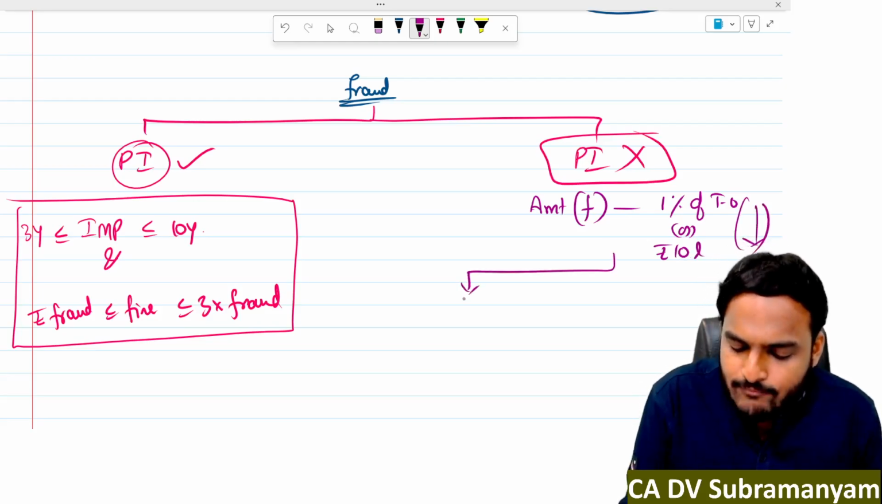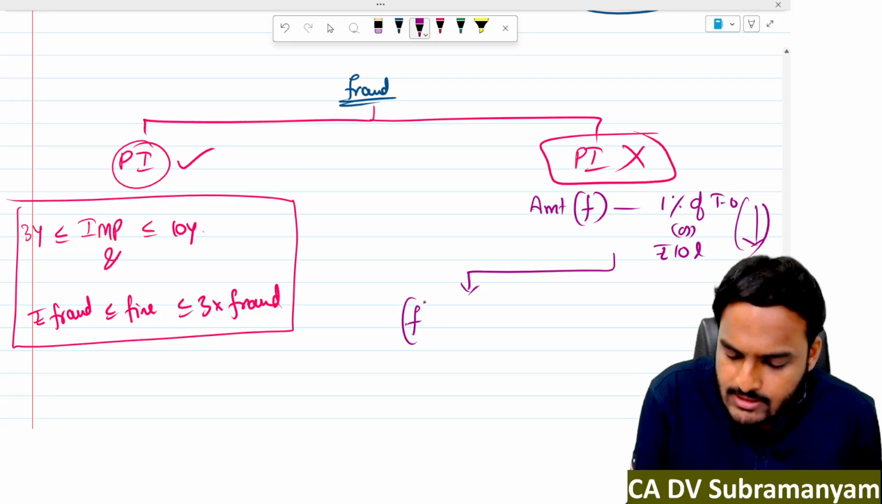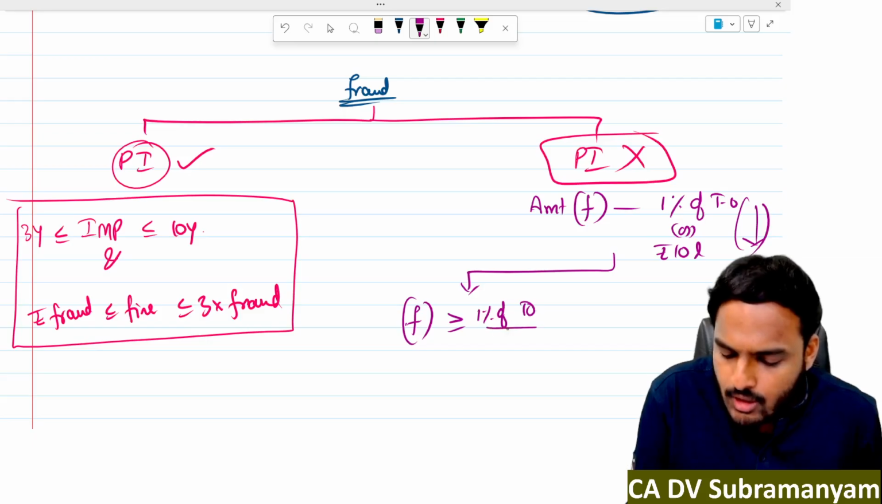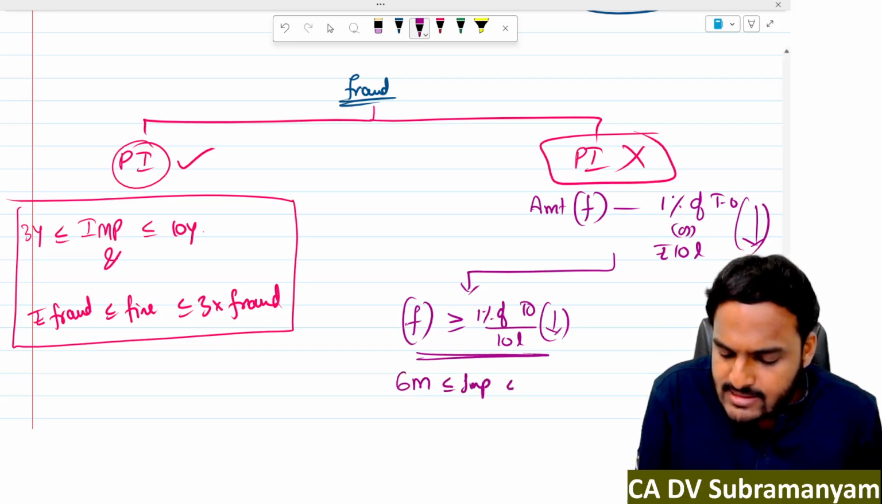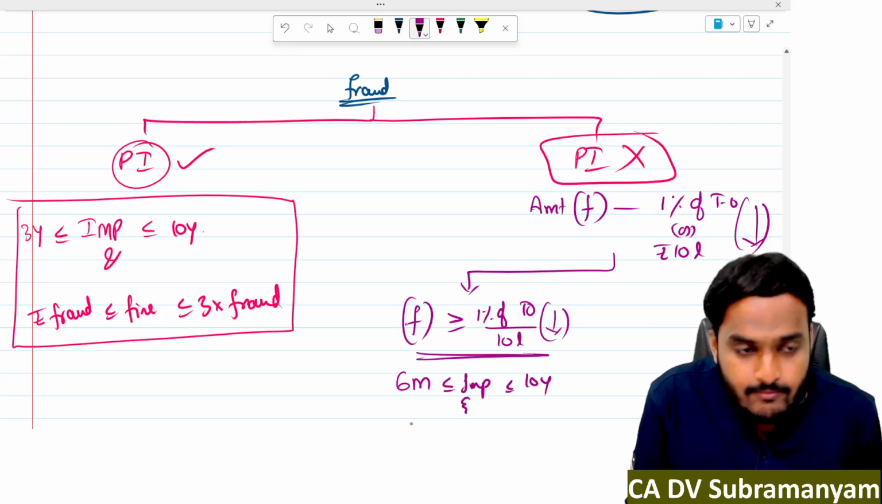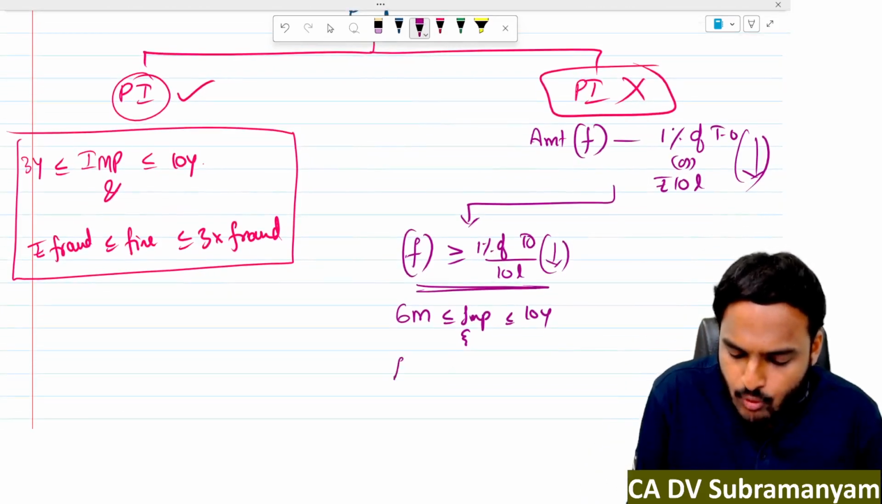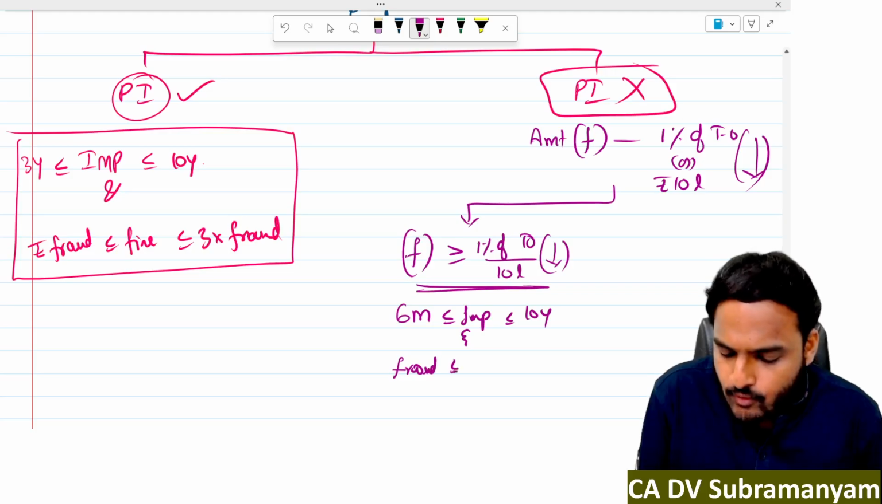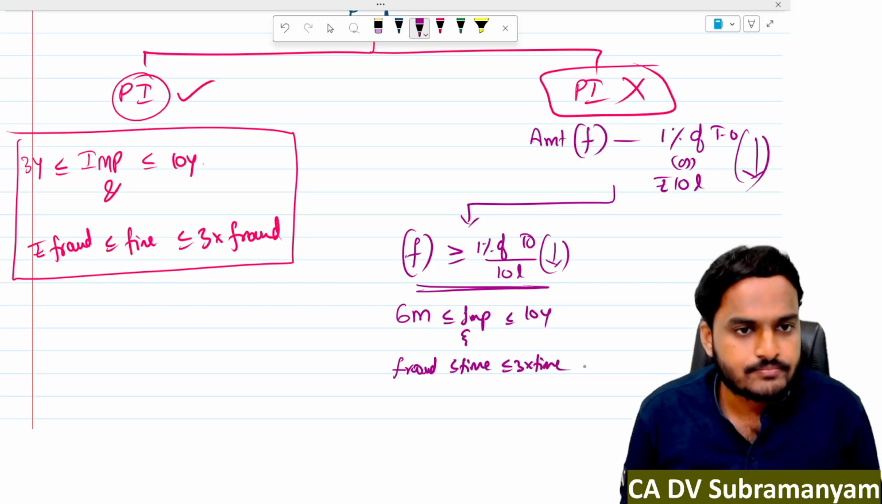Suppose the amount involved in the fraud is greater than or equal to 1% of turnover or rupees 10 lakhs, whichever is less. In that case, the punishment is imprisonment of minimum 6 months, maximum 10 years, and fine of minimum the amount involved in the fraud, maximum 3 times the amount involved in the fraud.